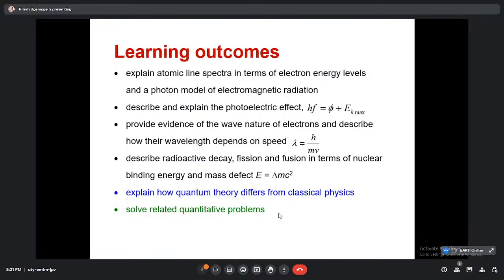If we see the word itself, quantum comes from quanta, and if we see the wave packets, we call them quanta. And mechanics, as we know, is the study of motion. When we are dealing with light or the photon, and we try to explain the phenomena associated with the photon, we cannot explain them particularly well with the help of classical mechanics. That is why there was the emergence of a new kind of physics.